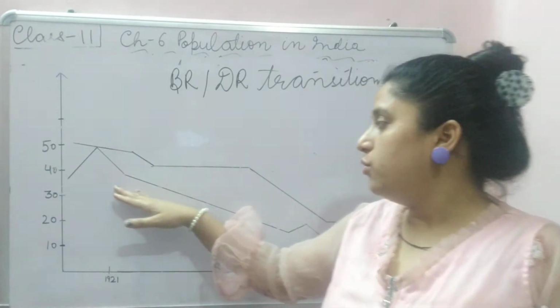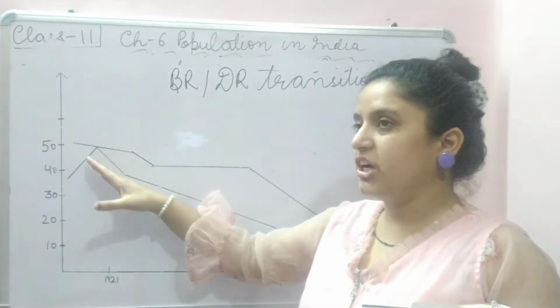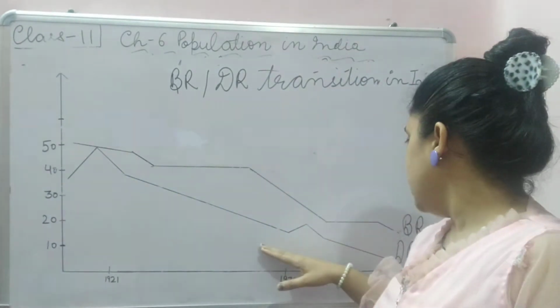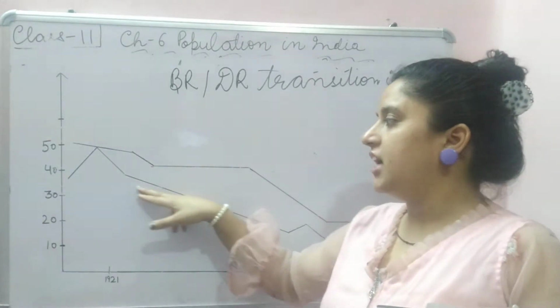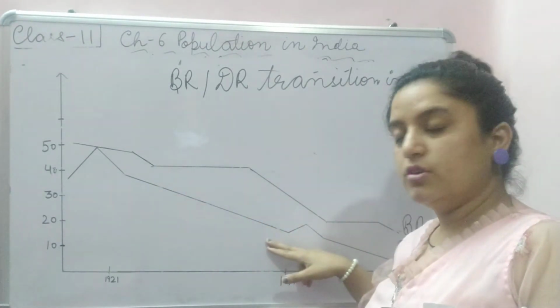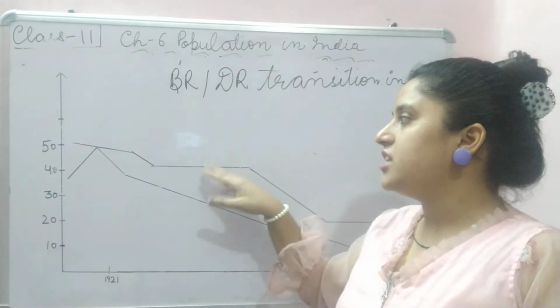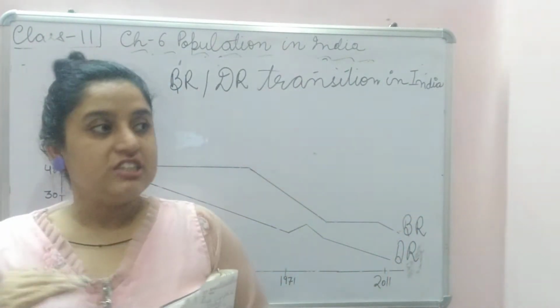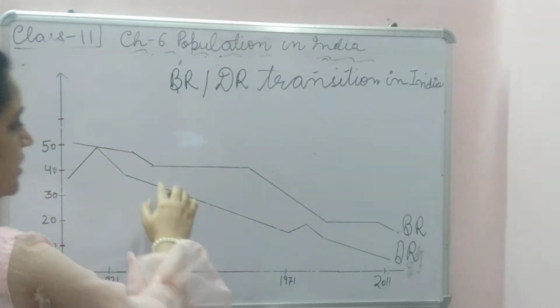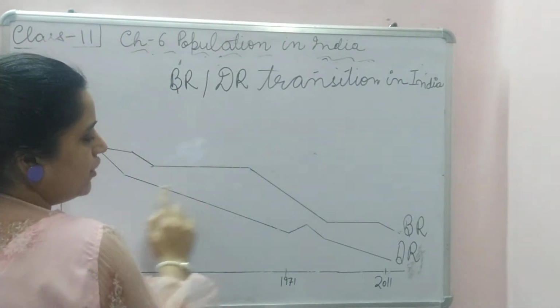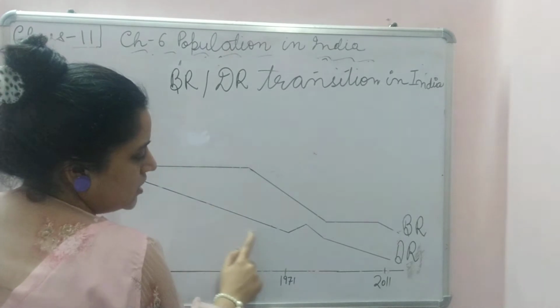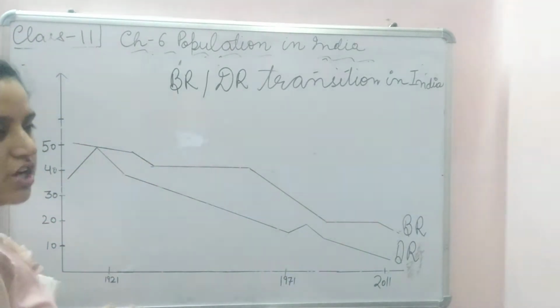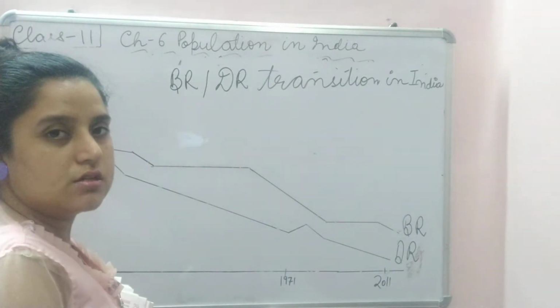As you move through the graph, what you see is that the death rate lowers down, whereas the birth rate remains constant, while the death rate declines.